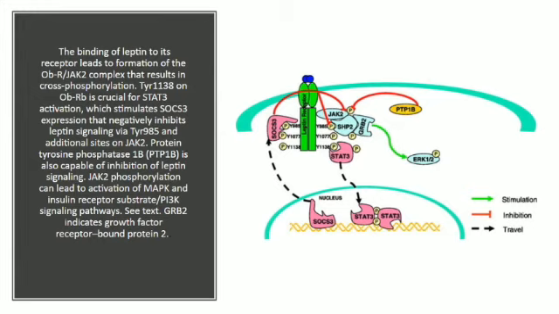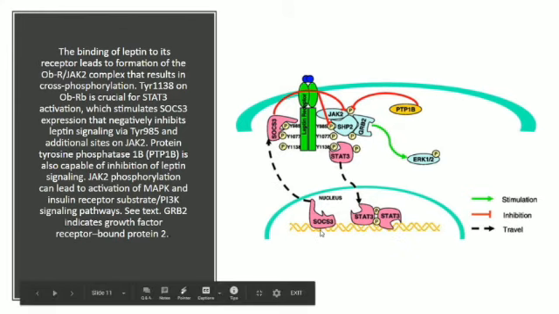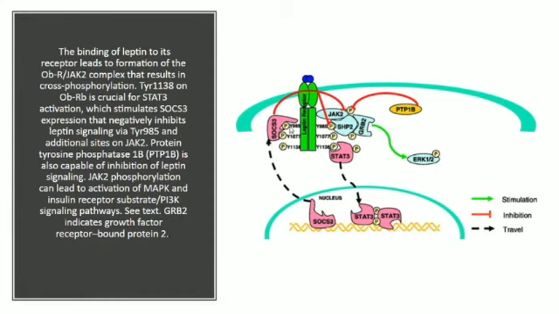Okay. The second thing over here was SOCS3. When the STAT dimer binds with the gene, SOCS3 is expressed. It moves in the cytosol and will bind with tyrosine residues 985 and 1077. By this binding, we get a signal which will inhibit the JAK2 additional sites, and as a result the leptin pathway will stop. Okay.